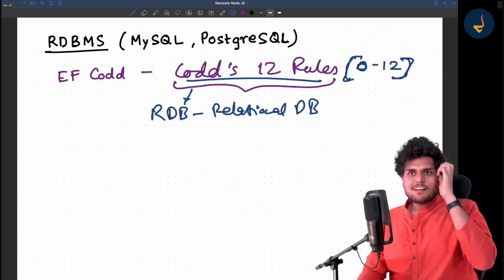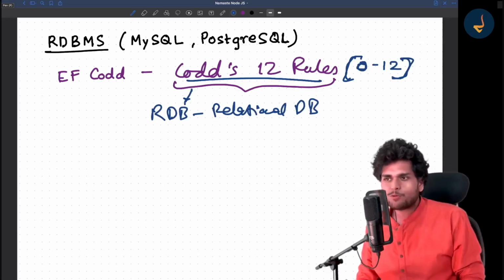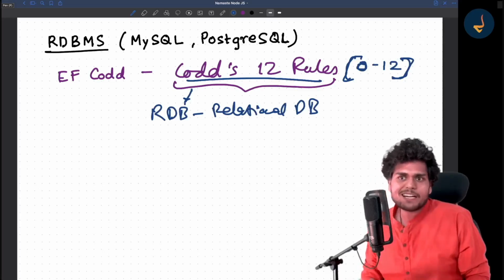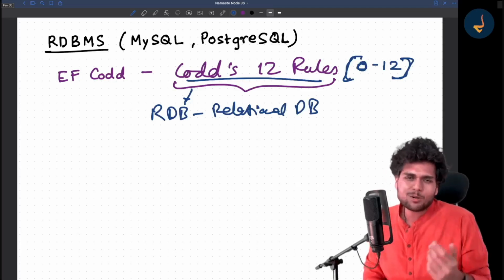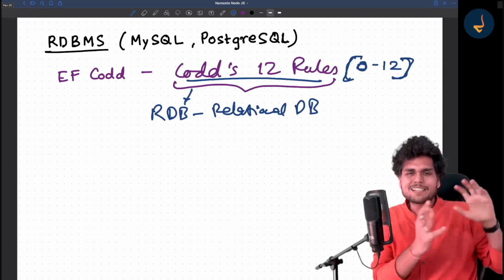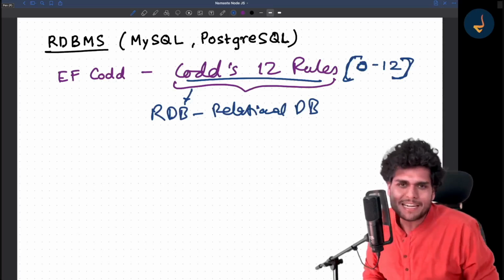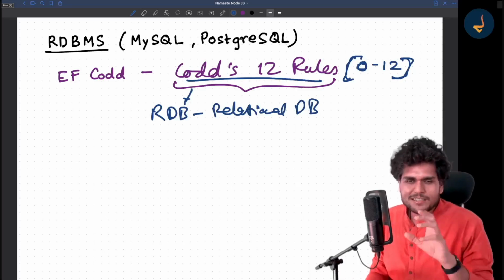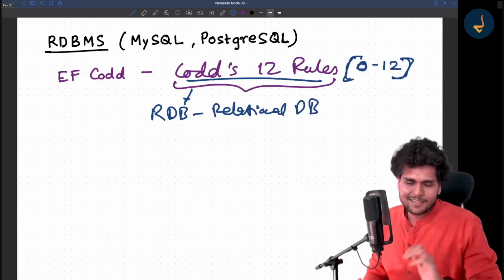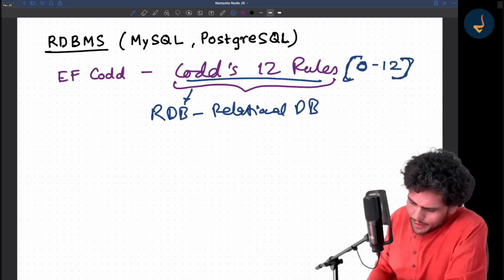Now, these rules were very tough to follow. There is still a debate that modern databases do not follow these 12 rules, but still are known as relational databases. But that's another story. We don't have to go inside that. But these are 12 rules which define that this is a relational database. Got it?